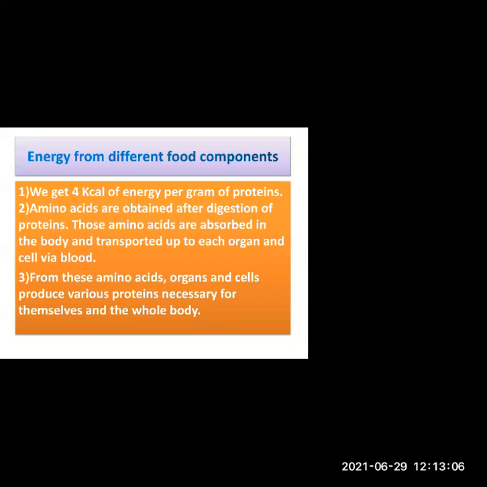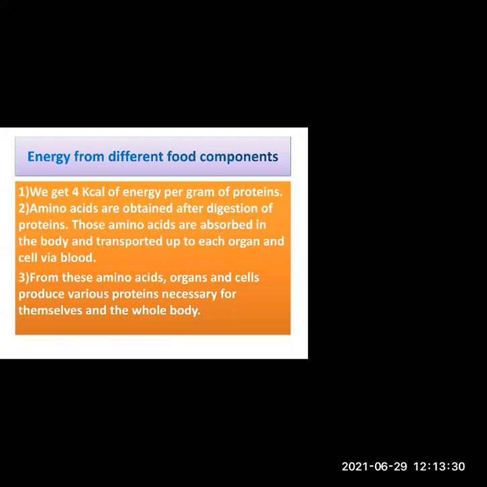So whatever carbohydrates we are getting, we are getting from the food. Where are they stored? They are stored in the liver and muscles in the form of glycogen. So in the liver and in the muscles, you will store all the carbohydrates in the form of glycogen.